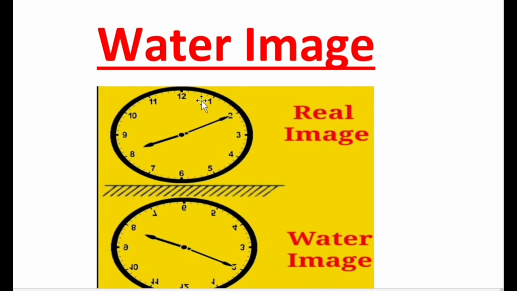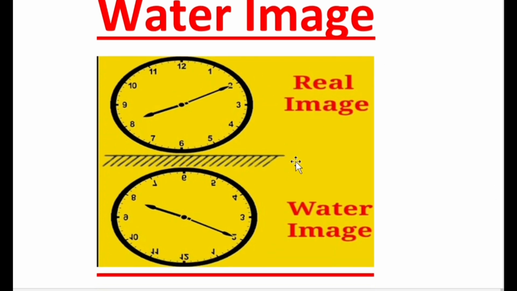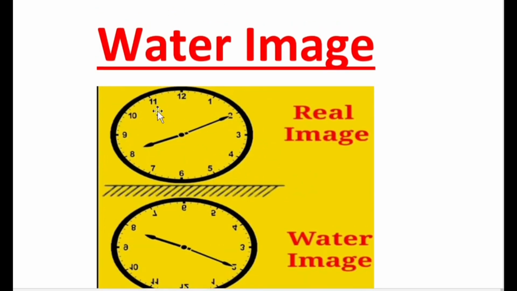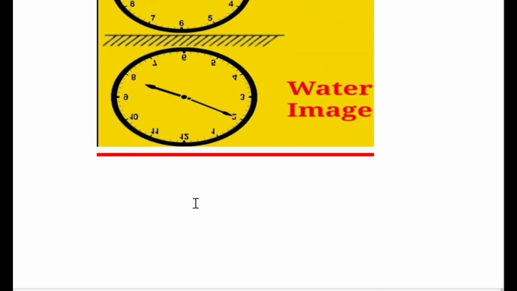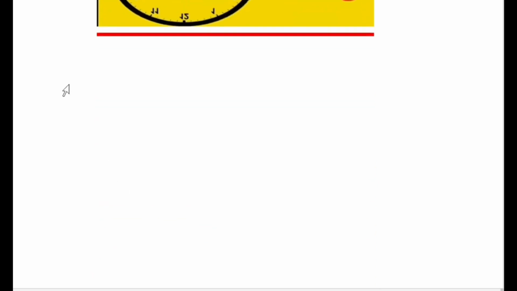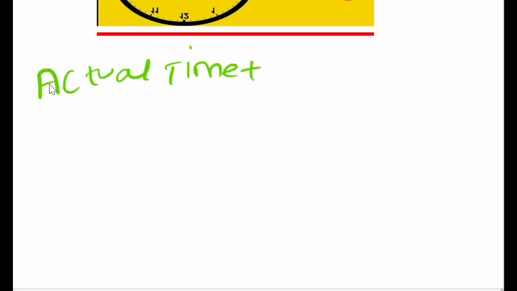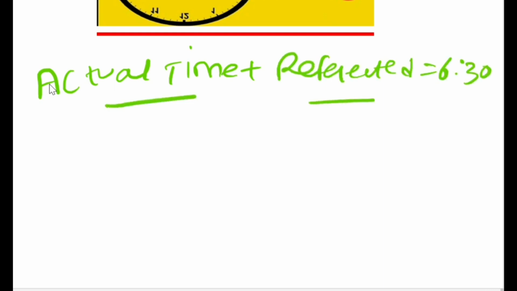Now the topic is water image. How to do this question? Actually, this is a clock placed, and this is the water or lake. They're asking what is the reflected water image. This is also very difficult to find at times, so I have a formula for this. Make a note of it like in the previous video. Actual time plus reflected time is always 6:30 in water image.